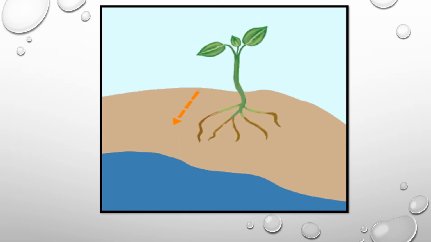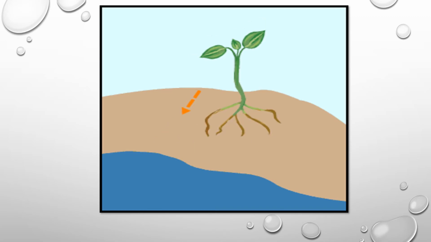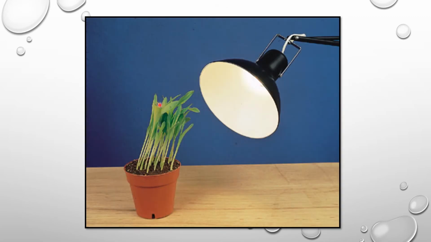That is why we can say plants are also living organisms. One example is the shoot system growing in the direction of the light, showing its response according to the direction of sunlight. That is why this plant is also a living organism.